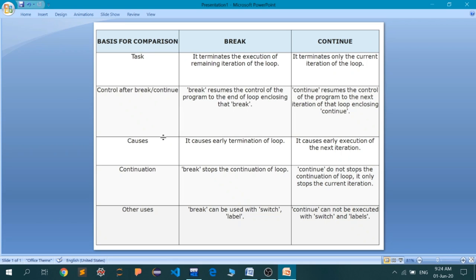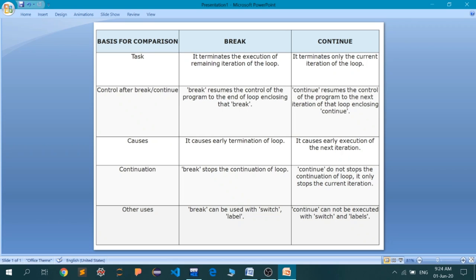Now what are the causes? Break causes early termination of the loop. Continue causes early execution of the next iteration. So there is a difference. Break causes termination of the loop. That means the loop is going to be suspended then and there, and no matter how many iterations of the loop are left to be executed, they are not going to be executed again. But in continue, the next iteration will be executed and the present iteration will be suspended.